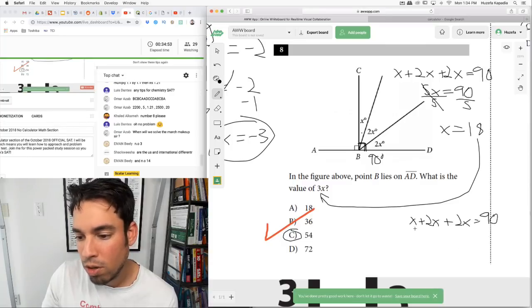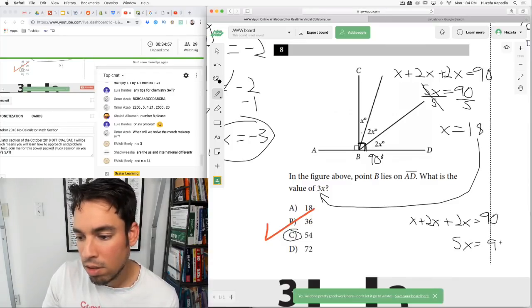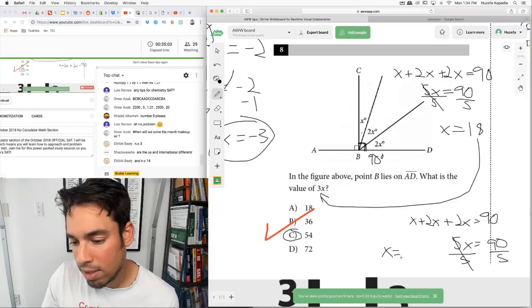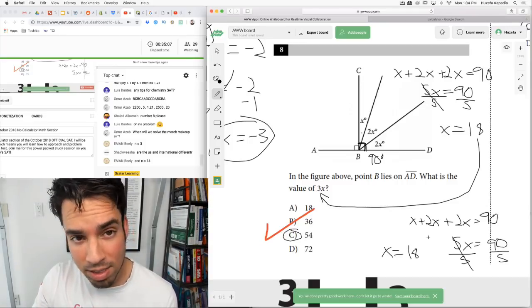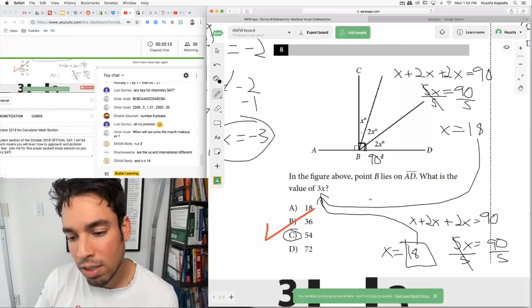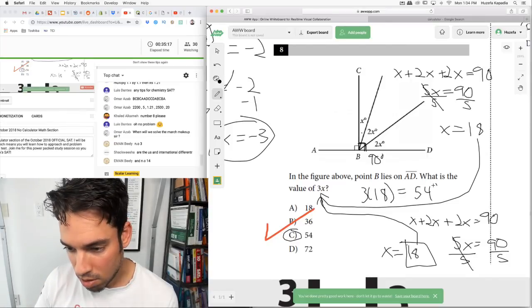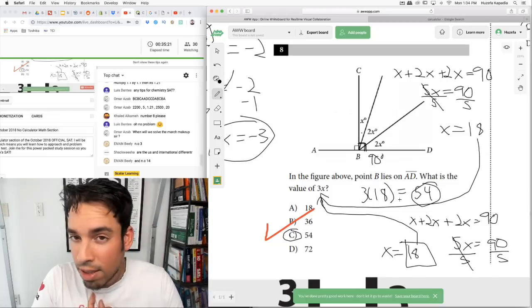We know that to be true. x plus 2x plus 2x is 5x. And then we divide both sides by 5. And x equals 18. Remember my trick to divide by 5: divide by 10. 90 divided by 10 is 9. And then double it to 18. And then if x equals 18, what is 3x? Plug it in there. 3 times 18 is 54.